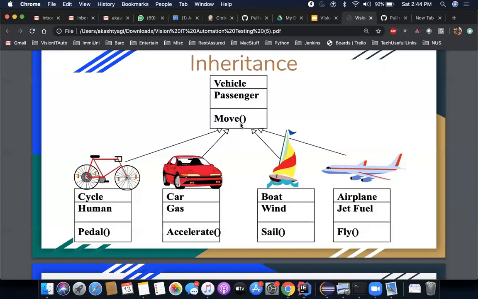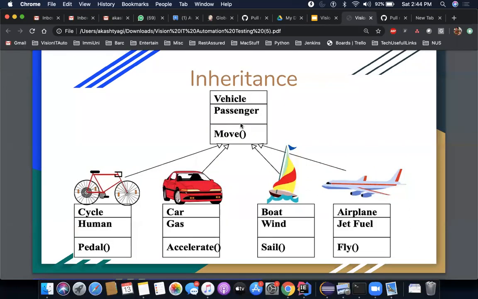So this is a very simplistic example of how inheritance works. We will need to make use of it in our example. I am going to use it in an example, which is a very simple application called the calculator application. We'll try to implement the calculator application, and we'll see two different ways of doing it. One is in a non-object-oriented programming way, and the second will be the object-oriented programming way.